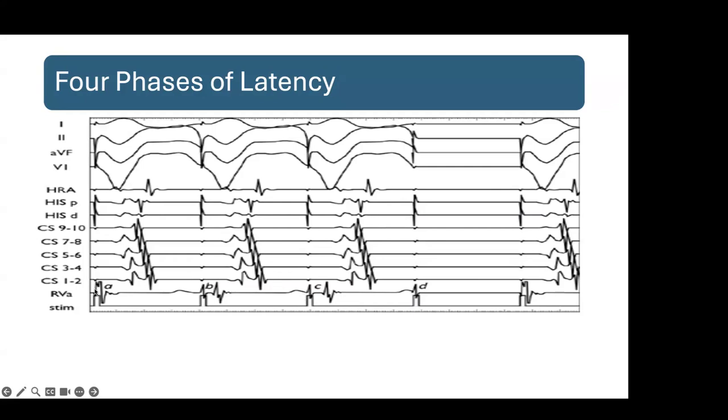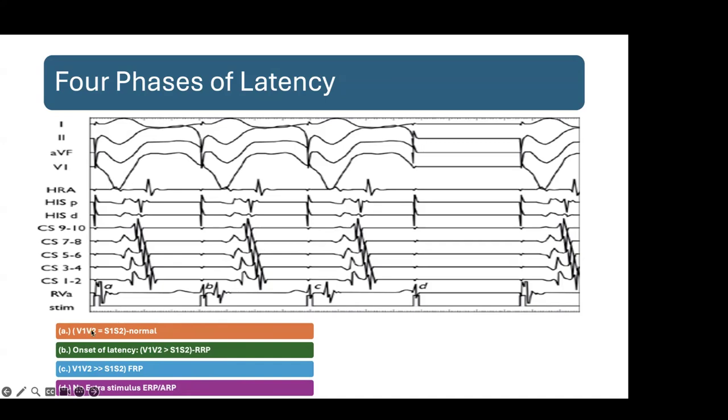You can see S1, S2. This is relative, B is relative. This is the functional and this is the ERP.